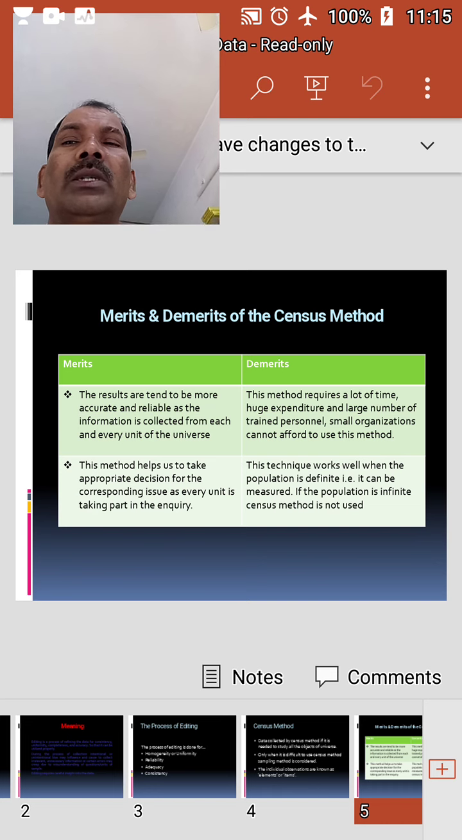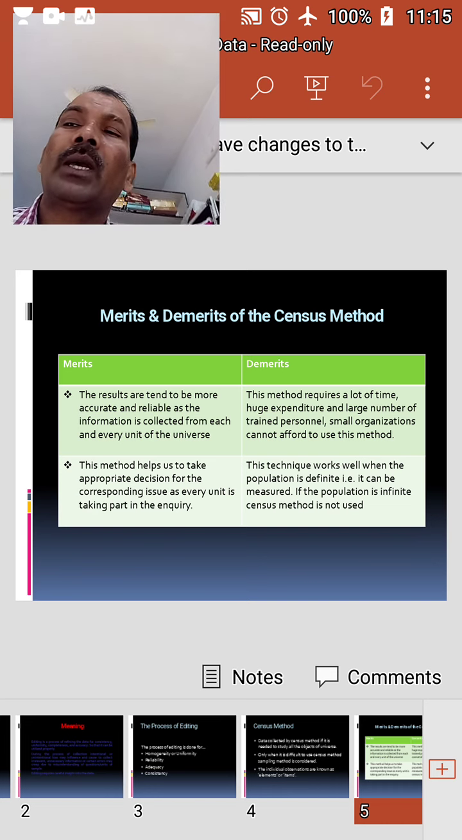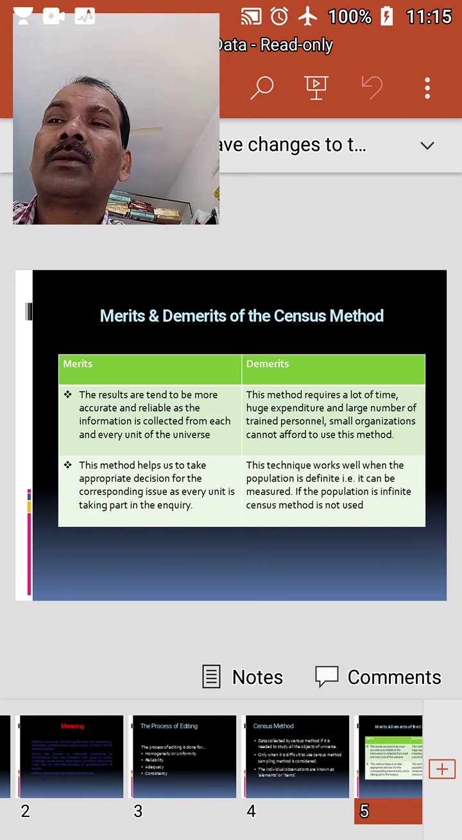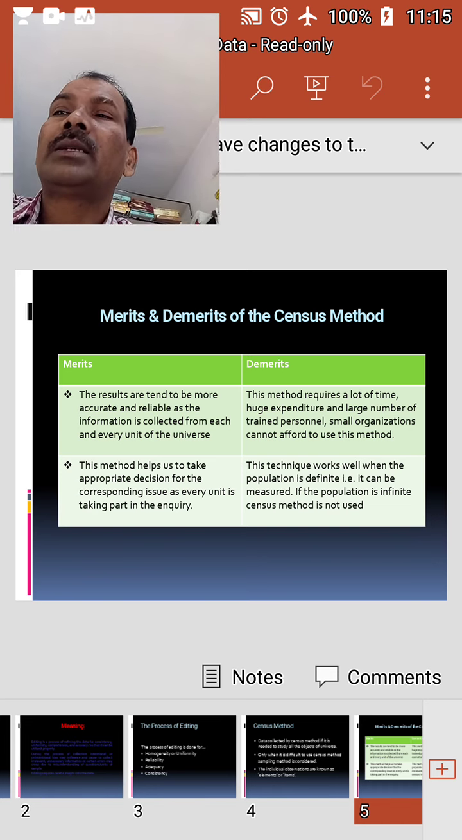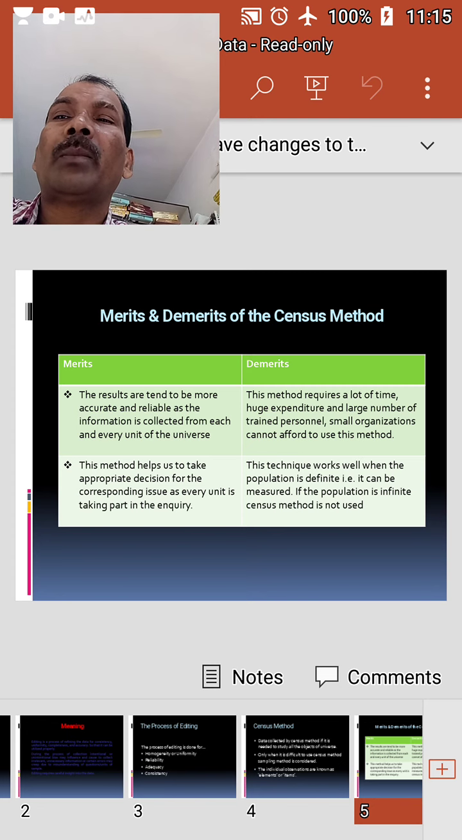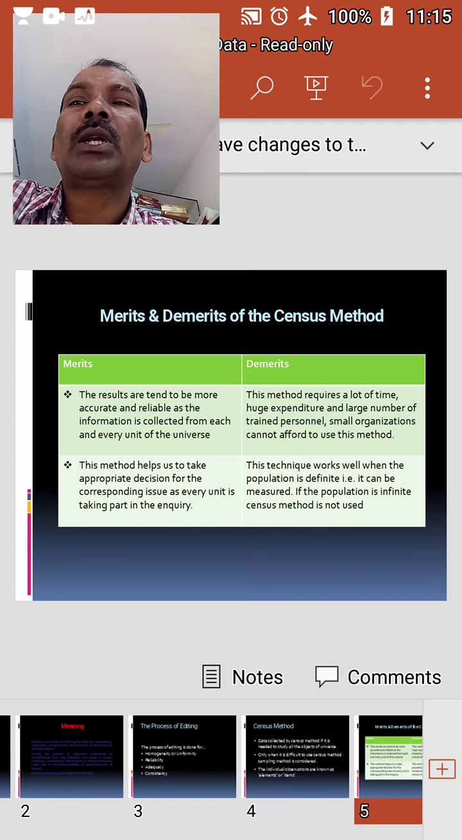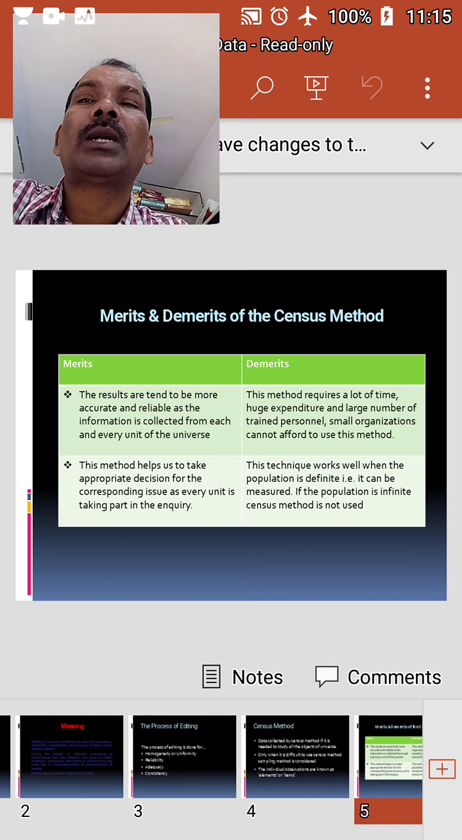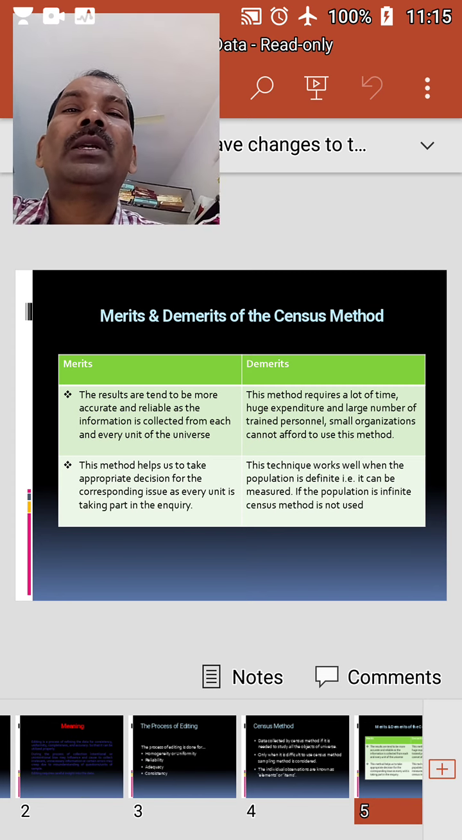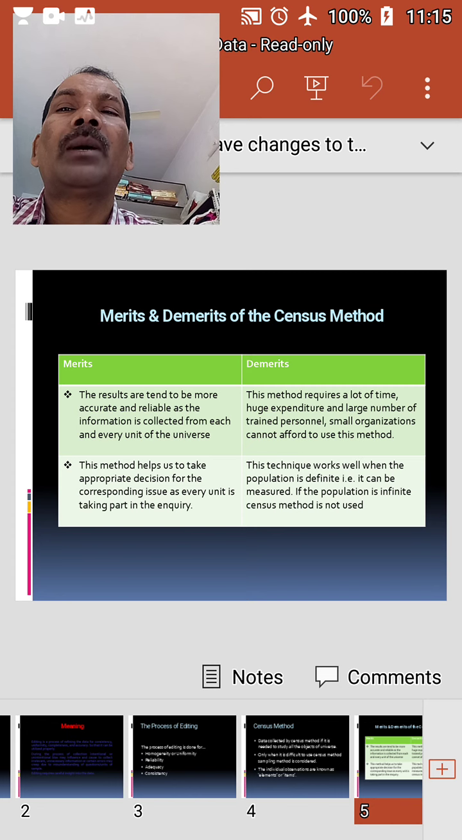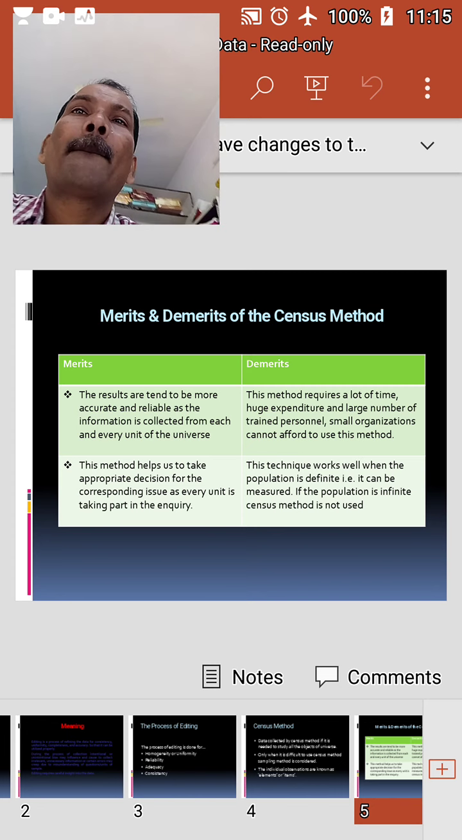We have some merits and demerits, or we can say limitations, for the census method. First we will discuss the merits. As the information is collected from every unit of the population, the results tend to be more accurate and reliable. The census technique helps us to conduct a detailed study of the universe on the basis of complete and detailed data.